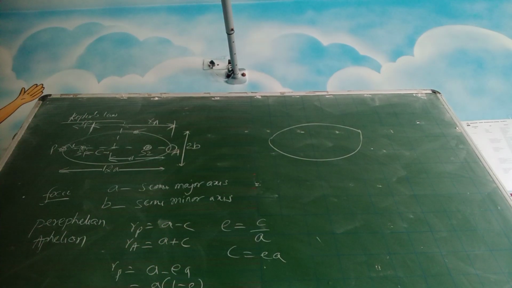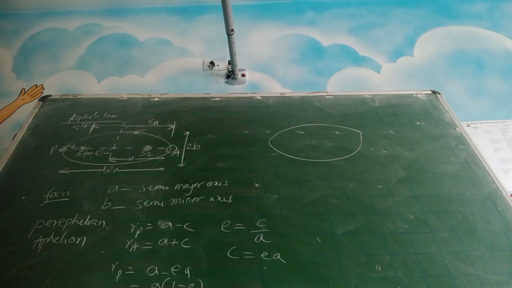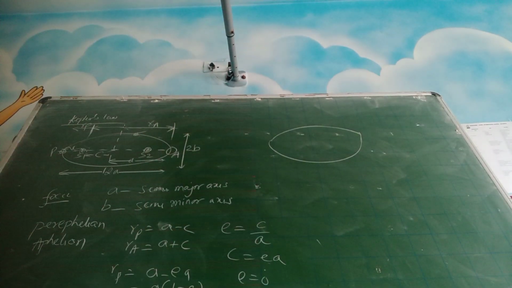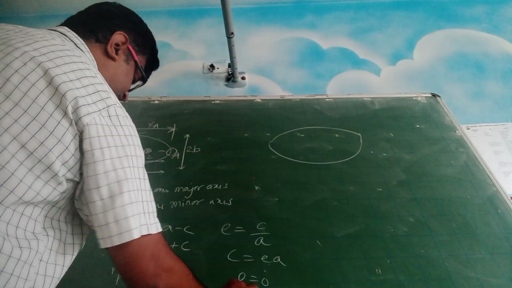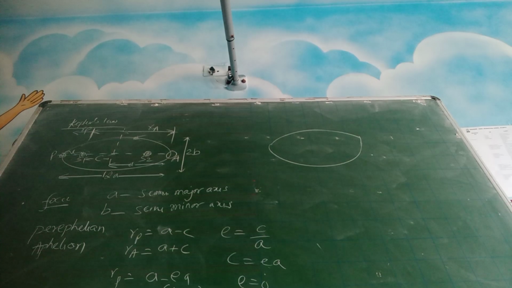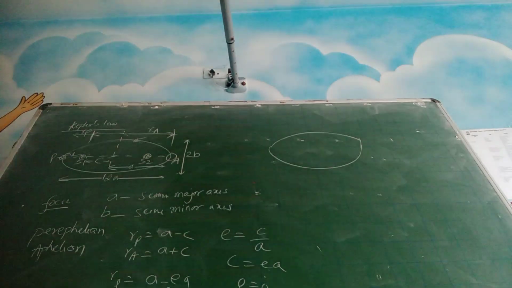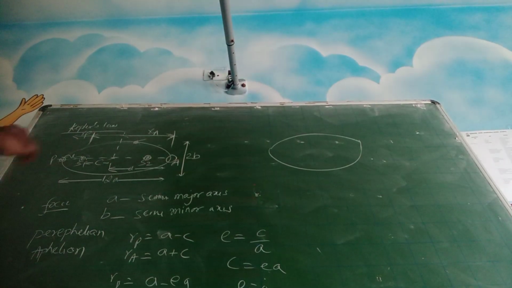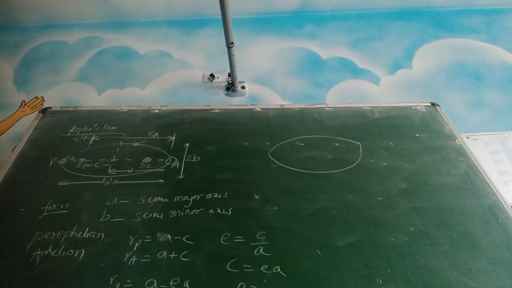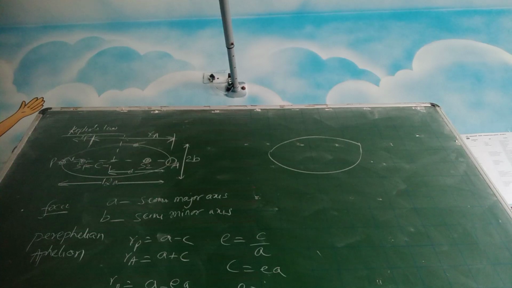Now take a condition that suppose E is equal to 0. Basically what is happening? You are getting that RP is equal to RA. Alright, so what does this mean? It means that the planet is rotating in a circular path, because at every position the radius is the same.